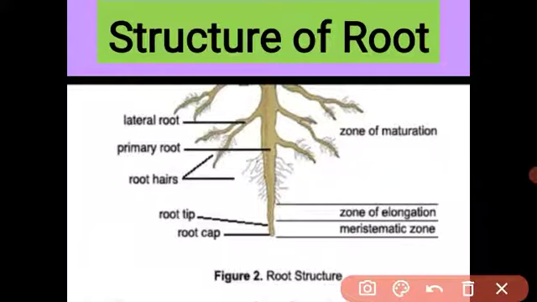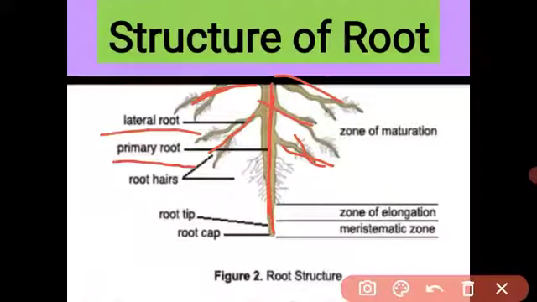See, student, this is the structure of root. This is the main root. It is also called the primary root. If you have a small plant in your garden, you can observe the structure of the root. One single main root is called the primary root. The main root is divided into many lateral sub-branches. These roots are called lateral roots, and these lateral roots have many small hair-like projections. This is called the root hair.